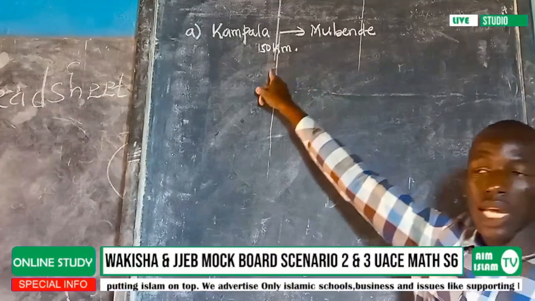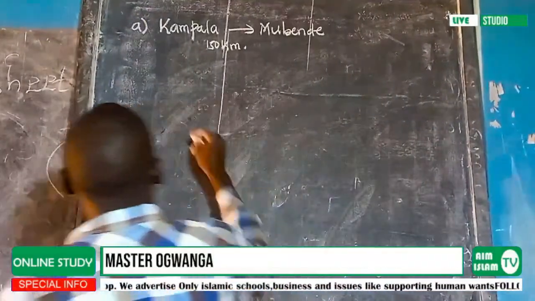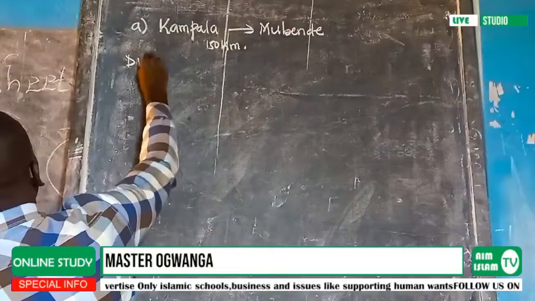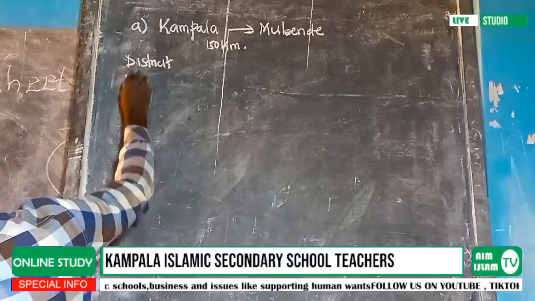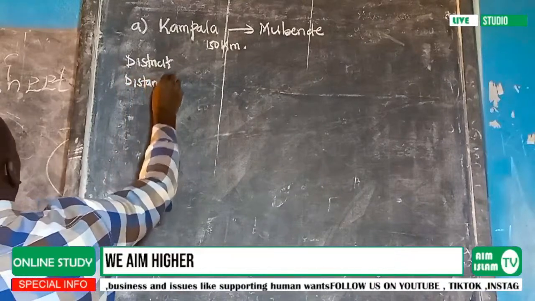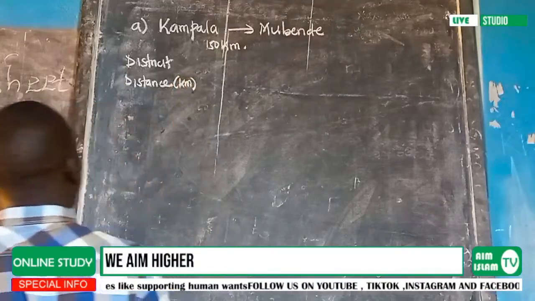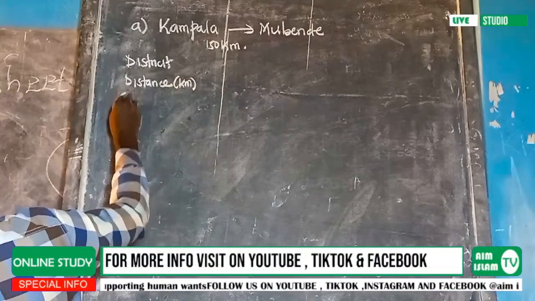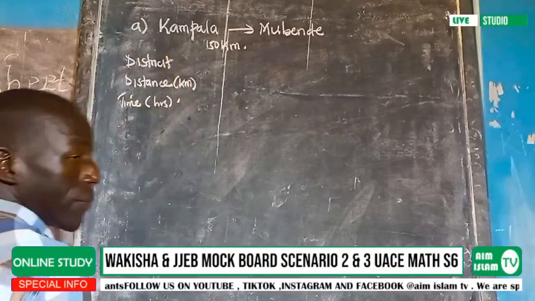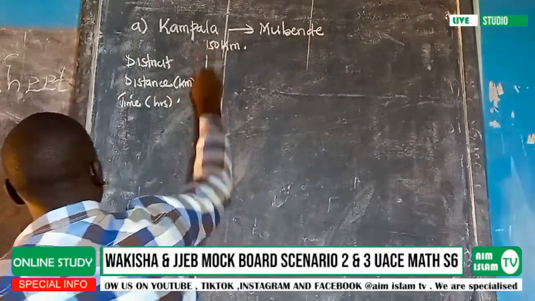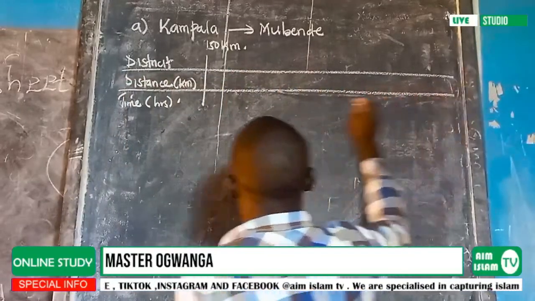So I am going to tabulate this statement in a series form. I will start by putting a district, then in my district, I am going to put the distance, which is in kilometers. Then after that, I am going to look at the time that is given in hours. So we will look at this. Move from Kampala to Mubende.